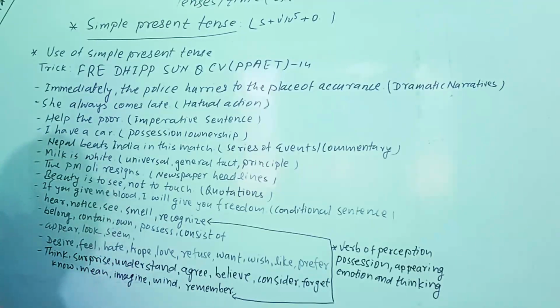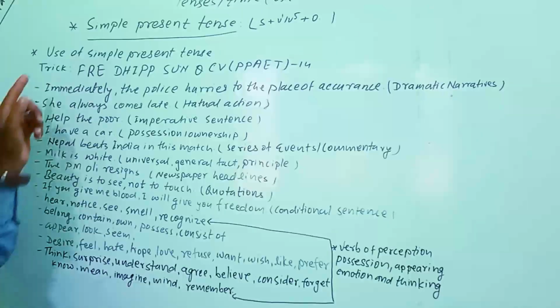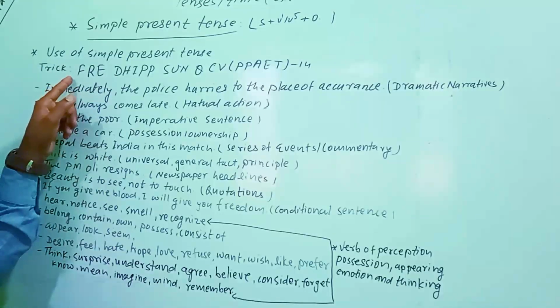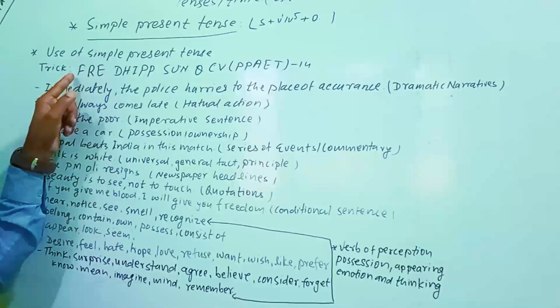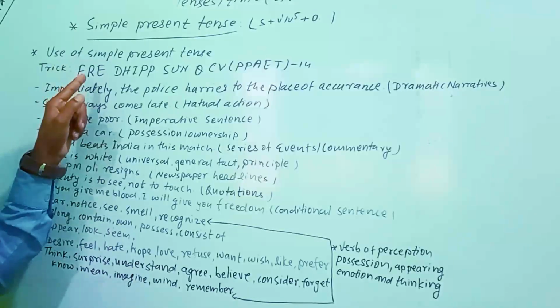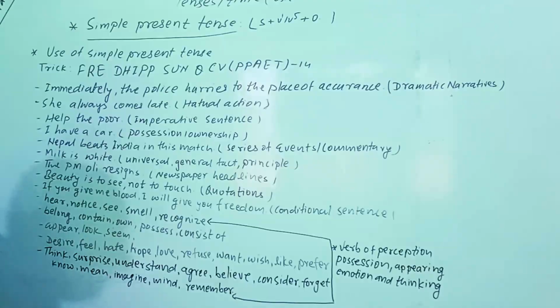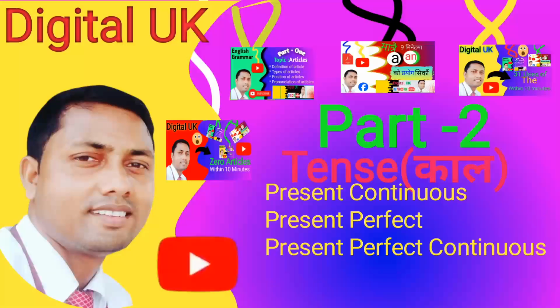I hope you understood all the uses of the simple present tense. From 1 to 14, we understood the uses through this trick. I hope you understood whatever has been discussed up to now related with the simple present tense.